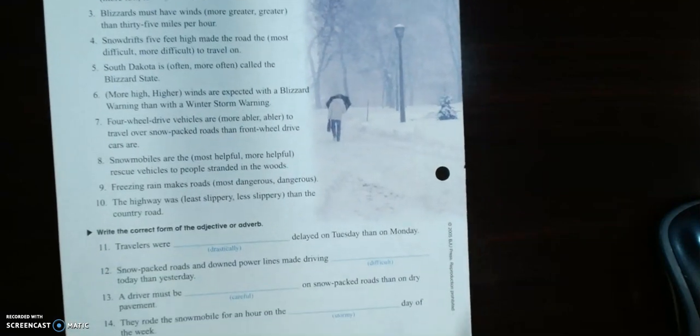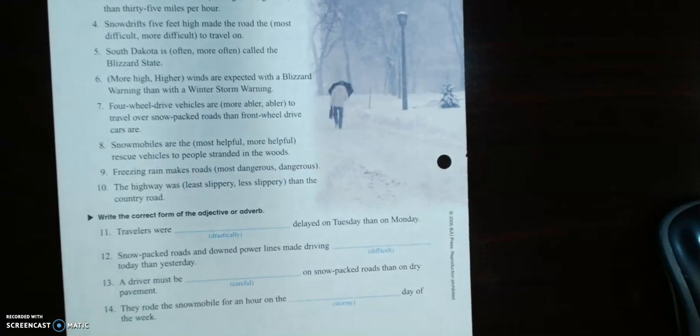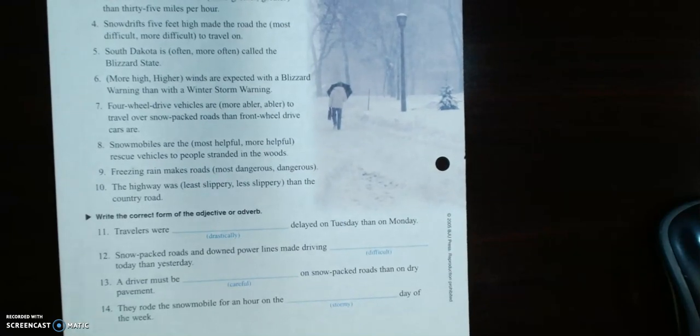Okay, let's move down to 11 through 14. It says write the correct form of the adjective or adverb. Again, the base word needs to be in there somehow. So this is the word drastically. You would never say the travelers were drastically delayed or drasticallyest delayed. That doesn't make sense. So this is one of those that you're going to have to insert a word in front of drastically. So just think through these rules that we've been talking about.